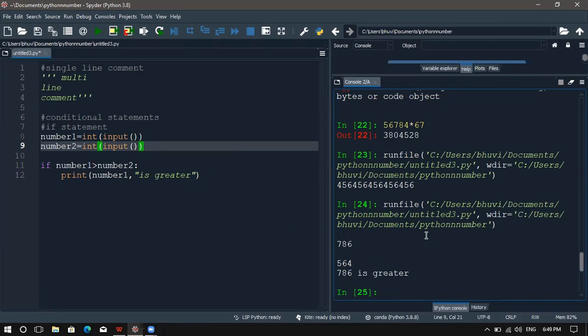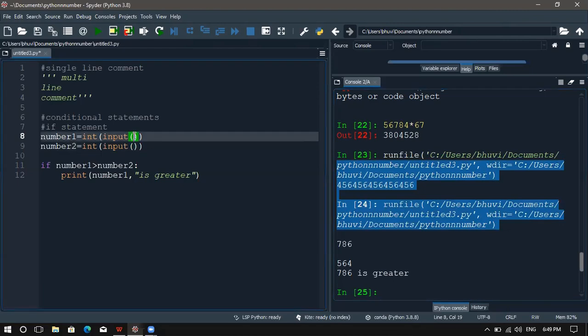If you want to give a message to the user, you can add it in the input function within quotation marks, like "Enter the number:".